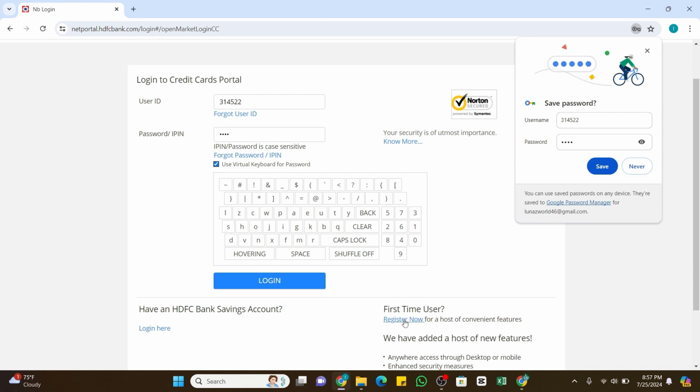So by following these steps, you should be able to log into your HDFC credit card account.